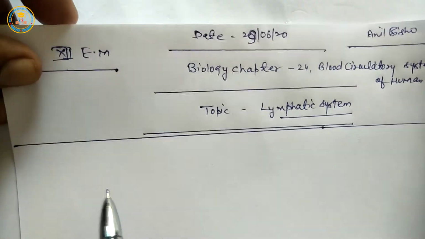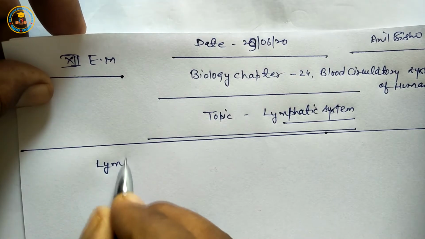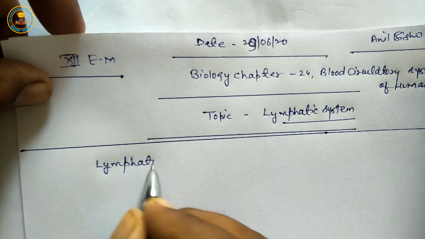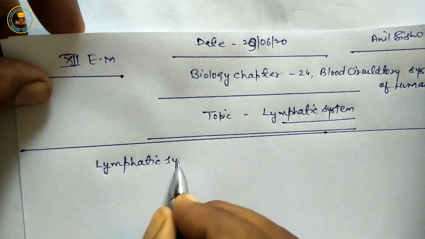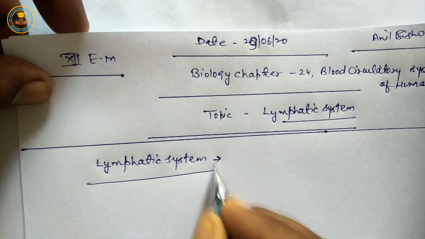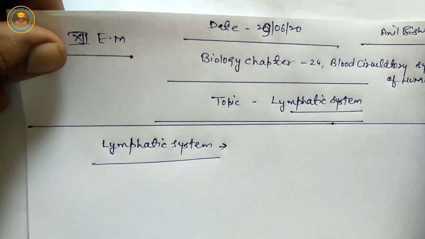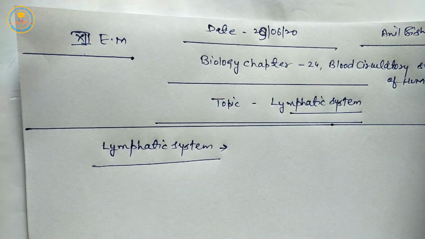First of all, the meaning of lymphatic system. Students, in previous online classes we studied the blood circulatory system.